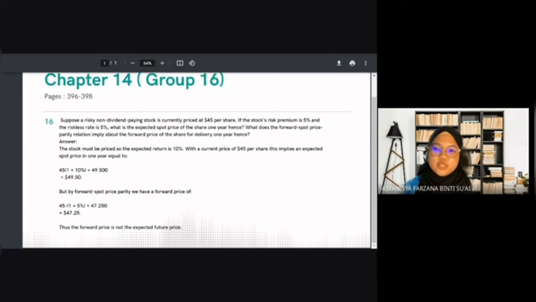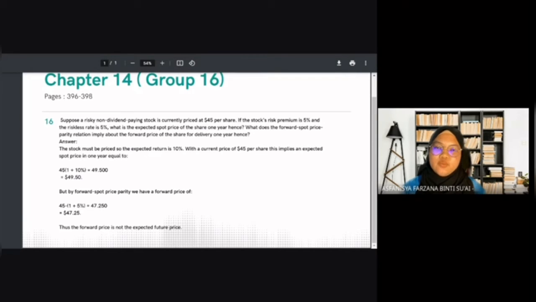Question 16. Suppose a risky non-dividend paying stock is currently priced at $45 per share. If the stock risk premium is 5% and the risk-free rate is 5%, what is the expected spot price of the share 1 year hence? What does the forward spot price parity relation imply about the forward price of the share for delivery 1 year hence? So the answer is the stock must be priced so the expected return is 10%.